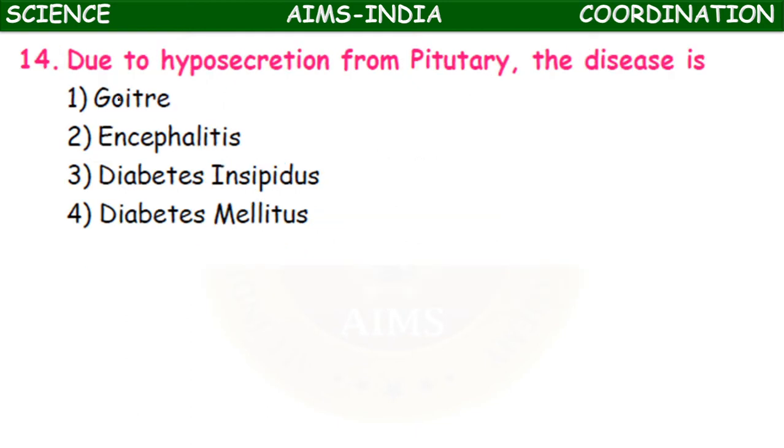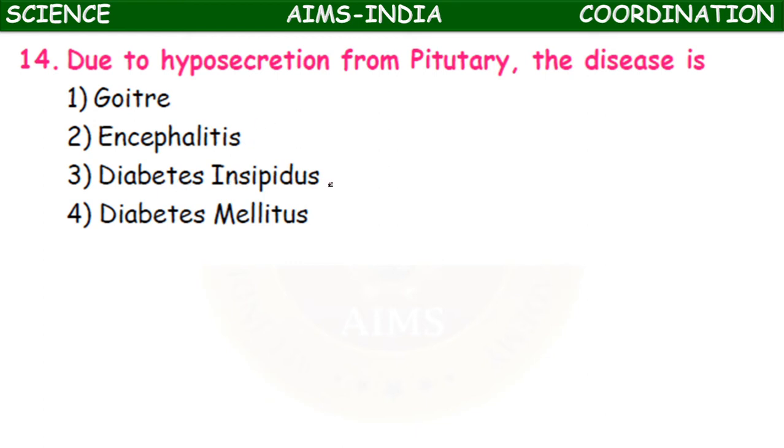Due to hyposecretion from pituitary, the disease is goiter, encephalitis, diabetes insipidus, diabetes mellitus. Here goiter is a deficiency of iodine. Encephalitis is caused by arbovirus.